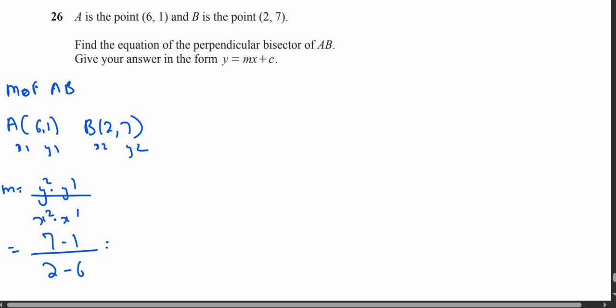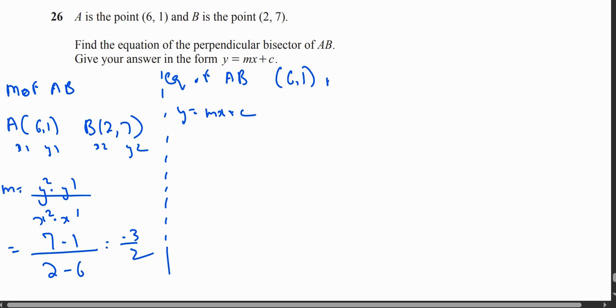So this becomes negative 3 upon 2. Now we could find the equation of AB, which is y equals mx plus c, using the point (6, 1). But we don't need that, because the question says find the equation of the perpendicular bisector of AB.